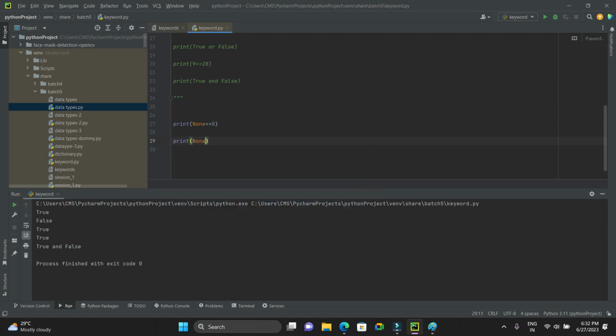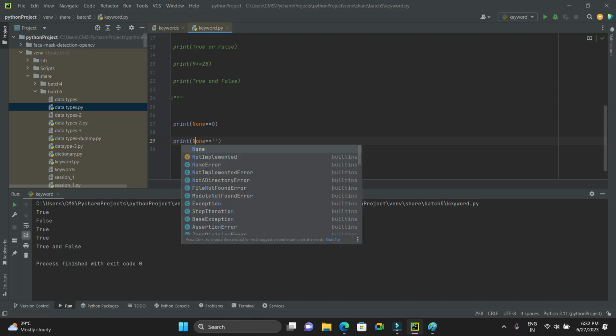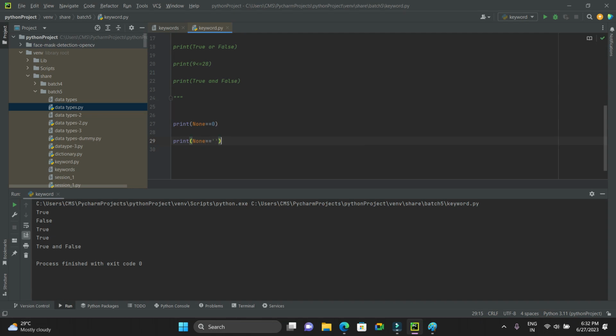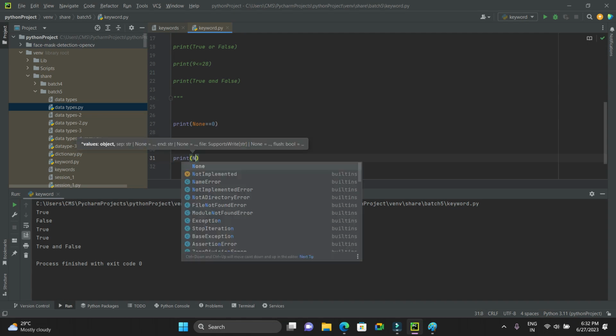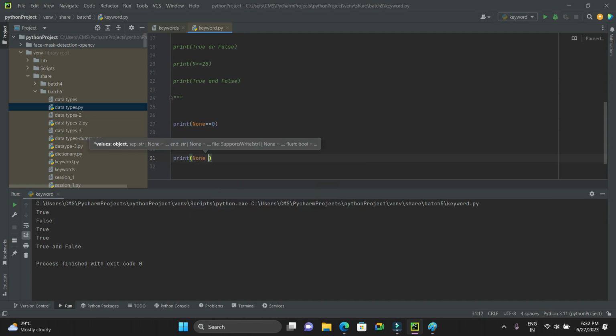That's not a small n, guys. It is always capital N. If you use a small n, see the difference. See, double equals like this. So you cannot use a small n. Python is a case sensitive language, very similar to Java, sometimes, not always. Double equals False.